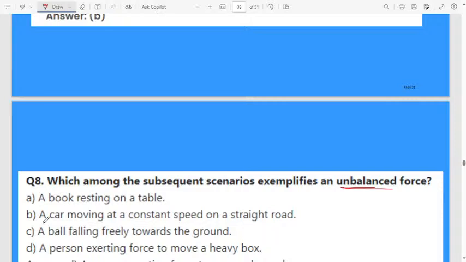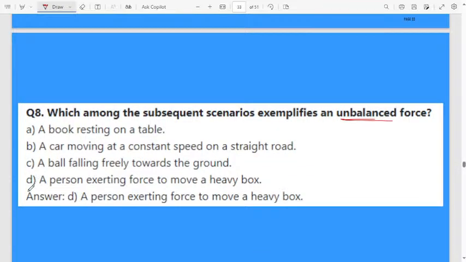Okay, next. First option, a book resting on a table. Second, a car moving at a constant speed on a straight road. Third option, a ball falling freely towards the ground. Fourth, a person exerting force to move a heavy box. Tell me which one will experience an unbalanced force. The correct answer will be the last one, because I will explain with all of them.